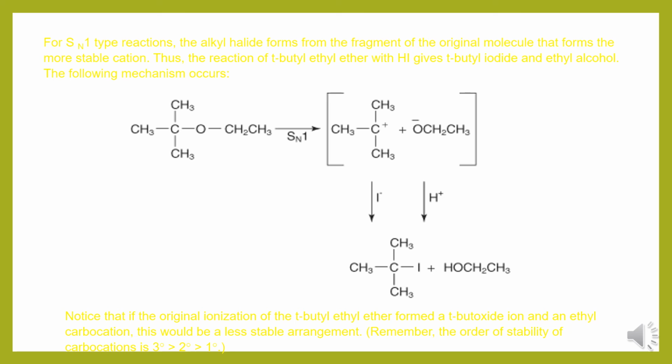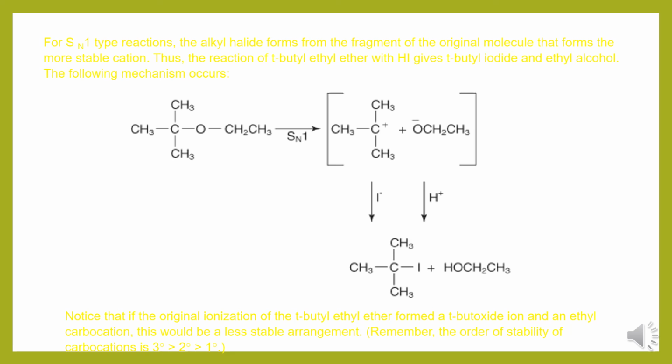Then let us go to the SN1 type. As I said, in SN1, stable carbocation formation happens in the first stage, and soon after that, nucleophilic substitution takes place. So for the reactivity of ethers towards HI in SN1 type reactions, tertiary butyl ethyl ethers are going to give carbocations, tertiary butyl carbocations.